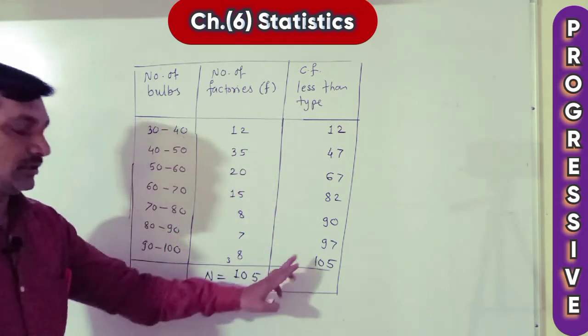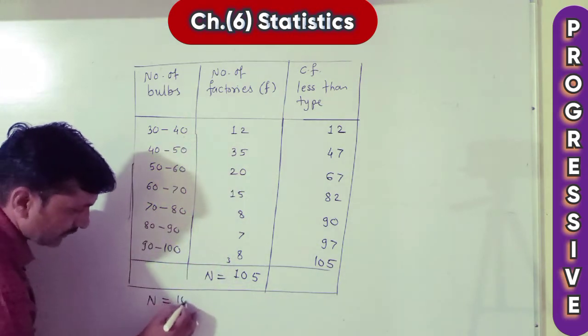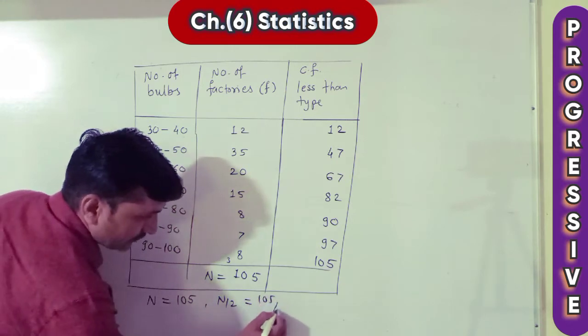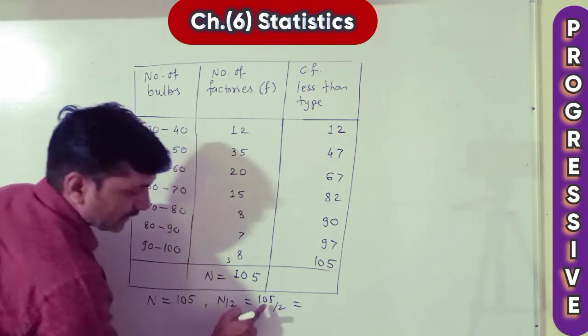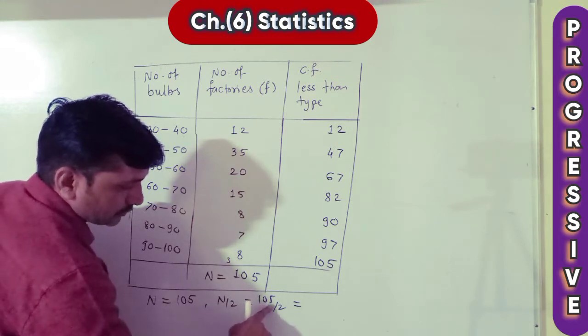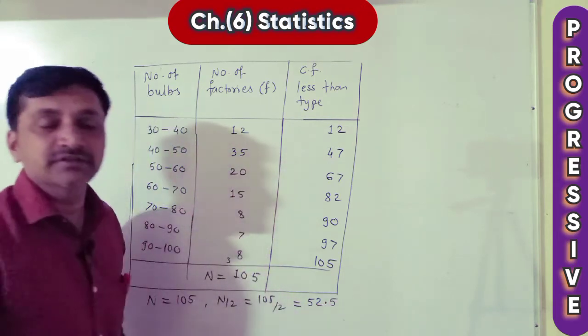Correct. Now write all given values. N is equal to 105. We want n upon 2, which means 105 divided by 2. Half of 105 is 52.5.